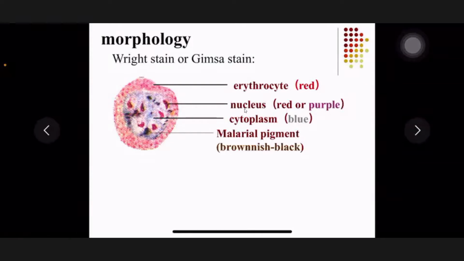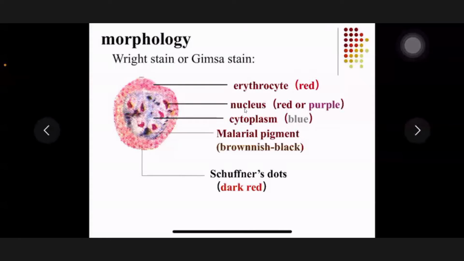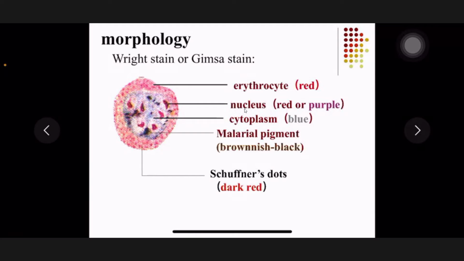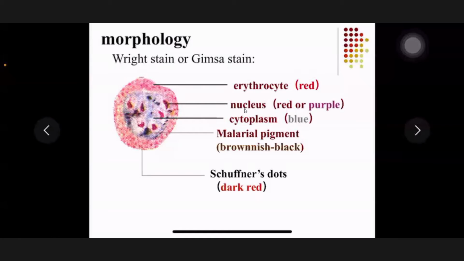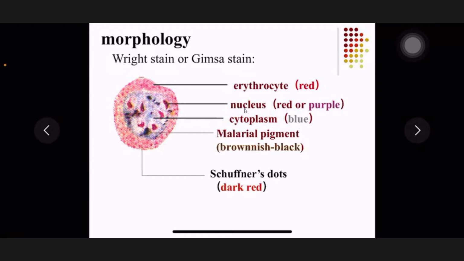So brownish black. And sometimes we can find some dark red dots in the RBCs. It's an abnormal RBC. We call them Schüffner's dots. So if we want to find Plasmodium in RBCs, we need to stain the blood smear by using Wright stain or Giemsa stain.